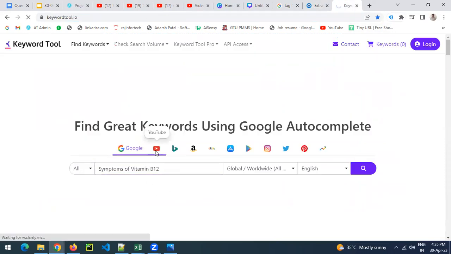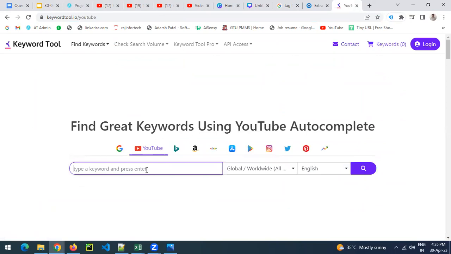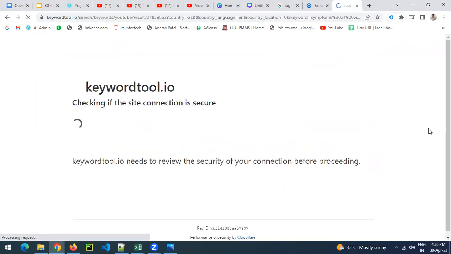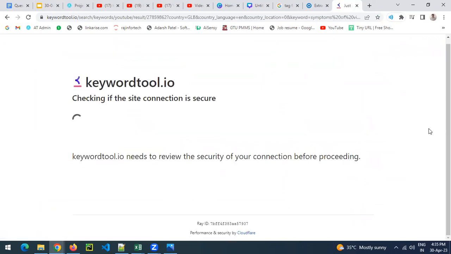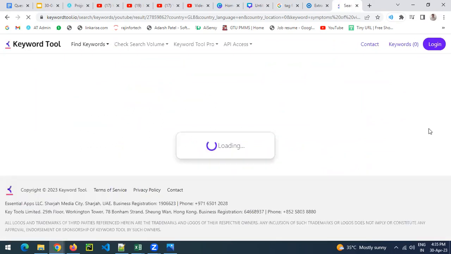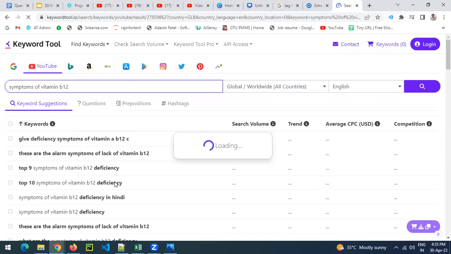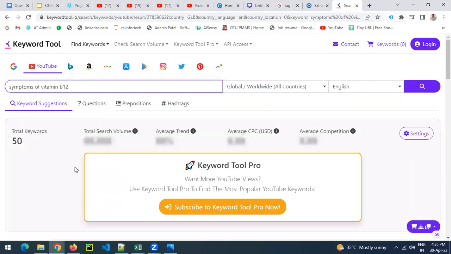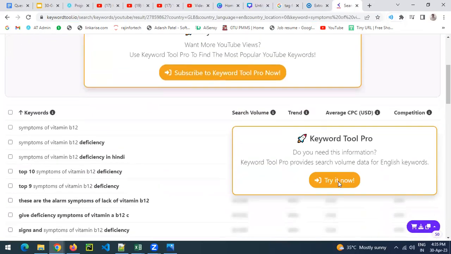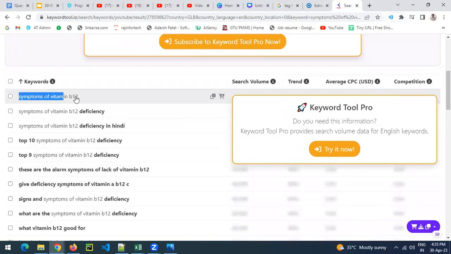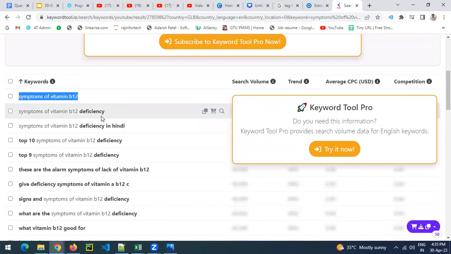I can go to the YouTube. So YouTube search, they are providing, let me search on it. So they will provide me exactly what the search volume is, what the people are searching. So you can have the details, B12 deficiency. So here is the details. Symptoms of vitamin B12, symptoms of vitamin B12 deficiency, and so many other things are also there.